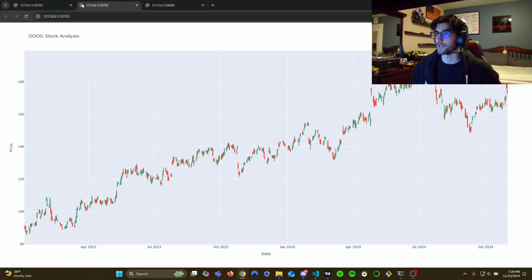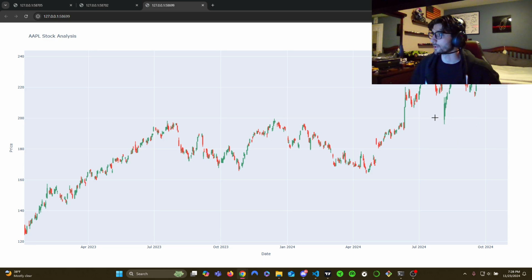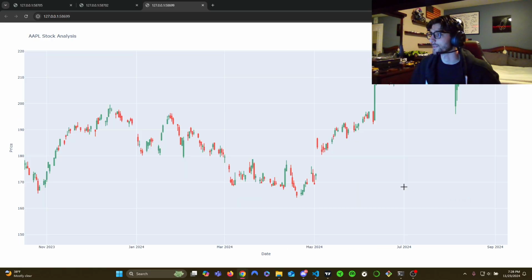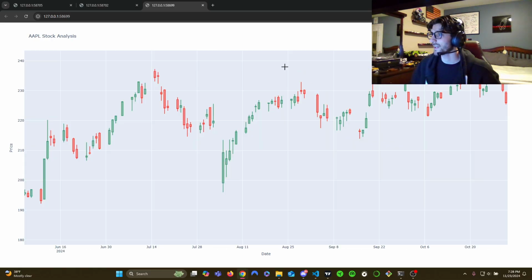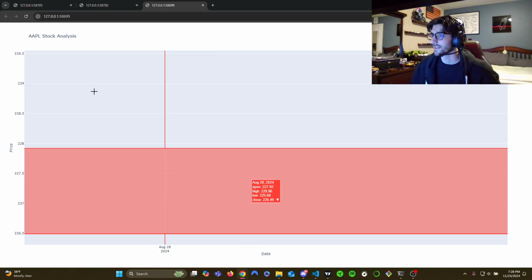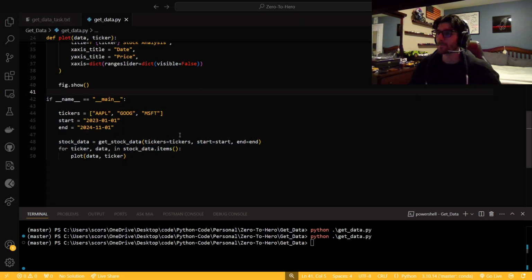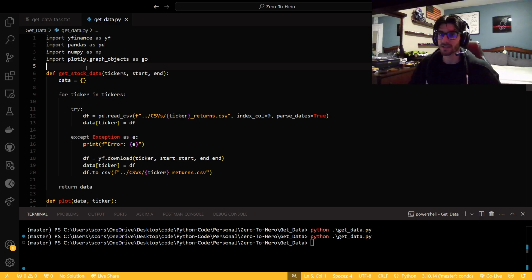Microsoft, Google, and Apple. Here are our candlestick charts, and yeah, this is why I chose Plotly over Matplotlib. I think it just looks so much better. I like how I could just get as close as I want. But yeah, that is this code done. That is the first Advent of Code challenge done.